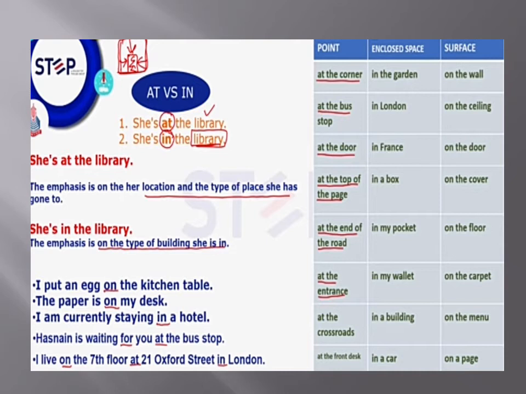But when we focus on the building, where she is, when the emphasis is on the type of building, she is inside. She is in the library. Now in this sentence our focus is on the building. When we emphasize the building, we use in to show that some noun is inside something, that there are many rooms in the building. But I say here that she is in the library.